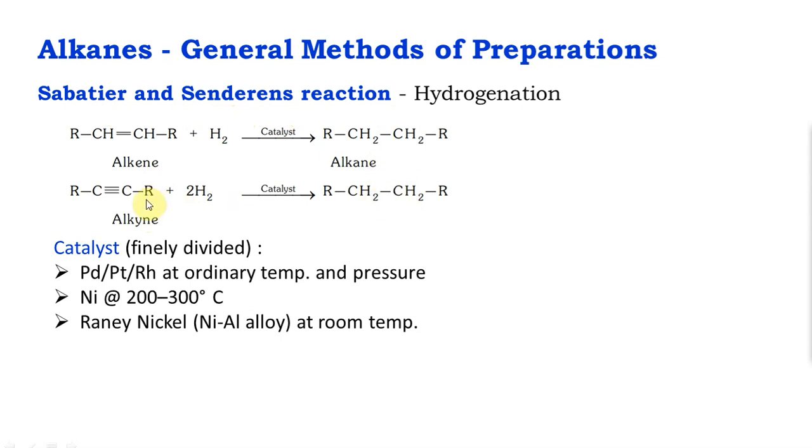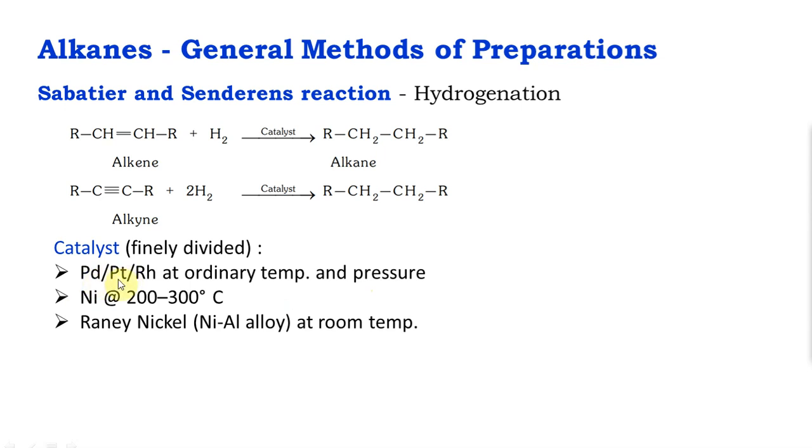All the unsaturation is gone. And the catalysts that can be used are, if you see here, if you want to do the reaction at room temperature, you have palladium, platinum or rhodium, even ruthenium can be used. Okay. For you guys mostly it's palladium or platinum. If you want to use inexpensive catalysts, these are expensive.